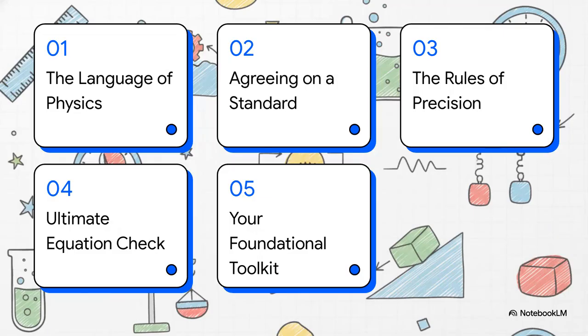All right, so here's our game plan. We're going to start with why we even need a common language in physics. Then we'll get into what that language actually is, the SI system. From there, we'll tackle the grammar, significant figures. And then I'll show you a superpower for checking your equations. We'll wrap it all up with a toolkit you can take with you. Sound good? Let's jump in.